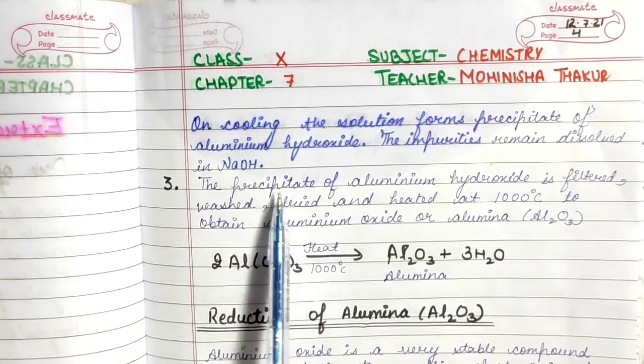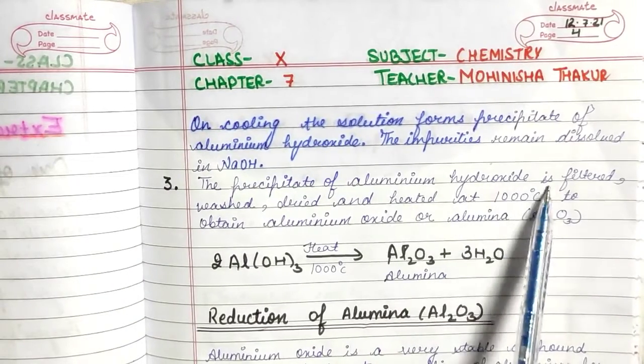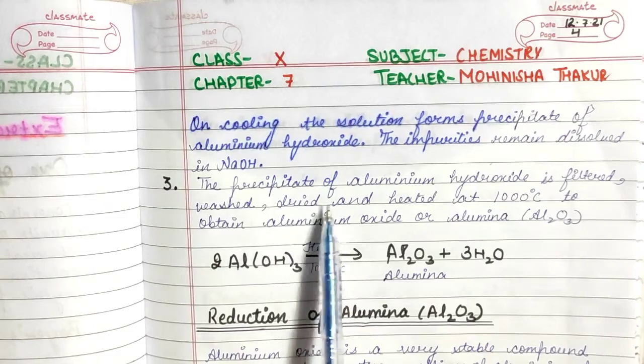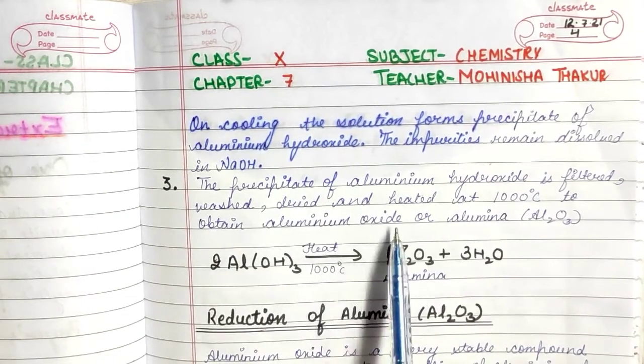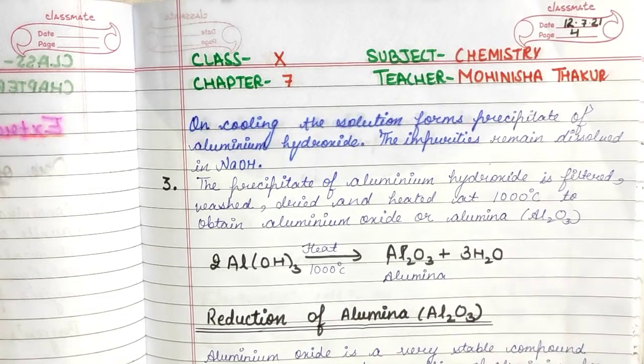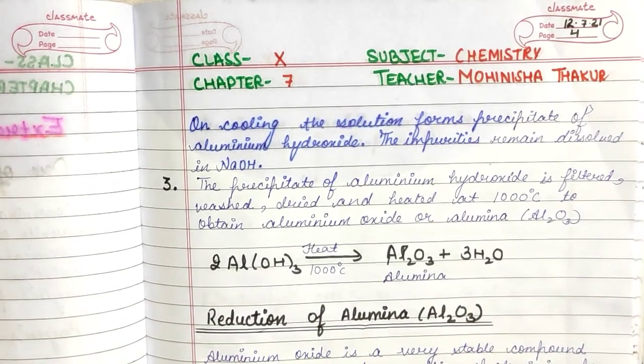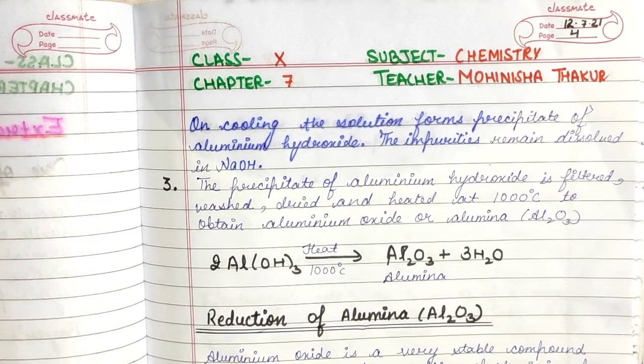And third, the precipitate of aluminium hydroxide is filtered, washed, dried and heated at 1000 degrees Celsius to obtain aluminium oxide or alumina, which is Al2O3. For this, the reaction is given on page number 4 of the notes that you may observe from there.